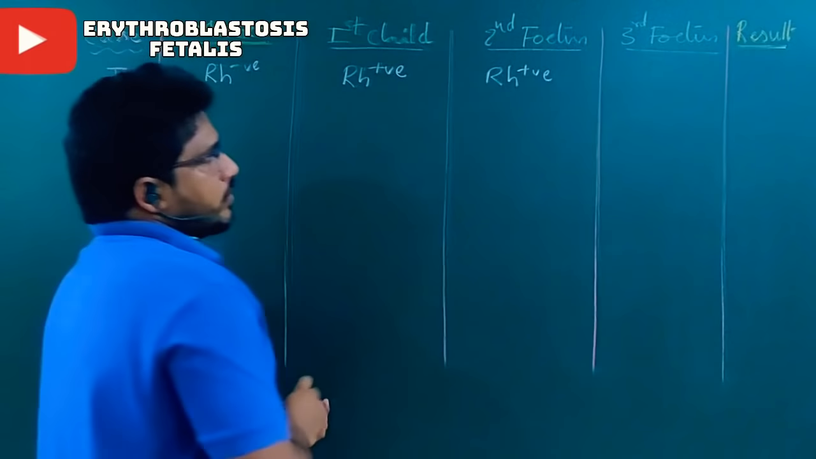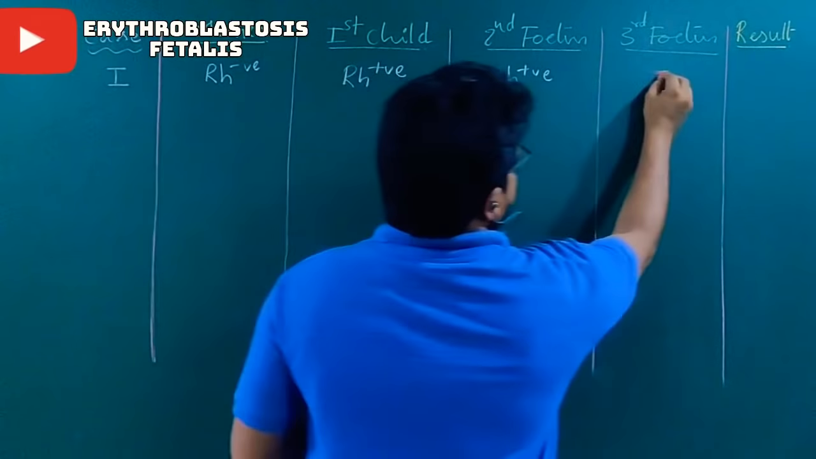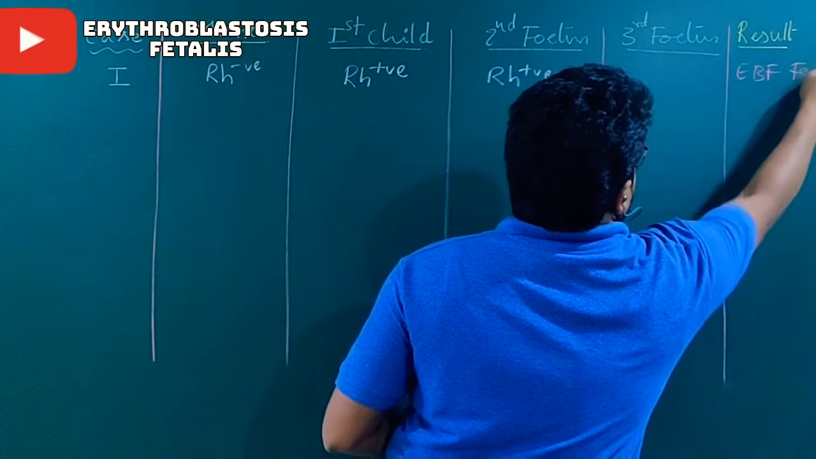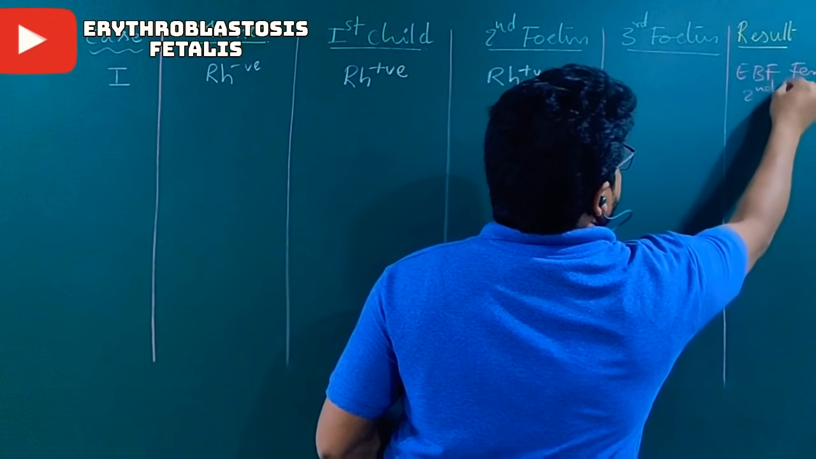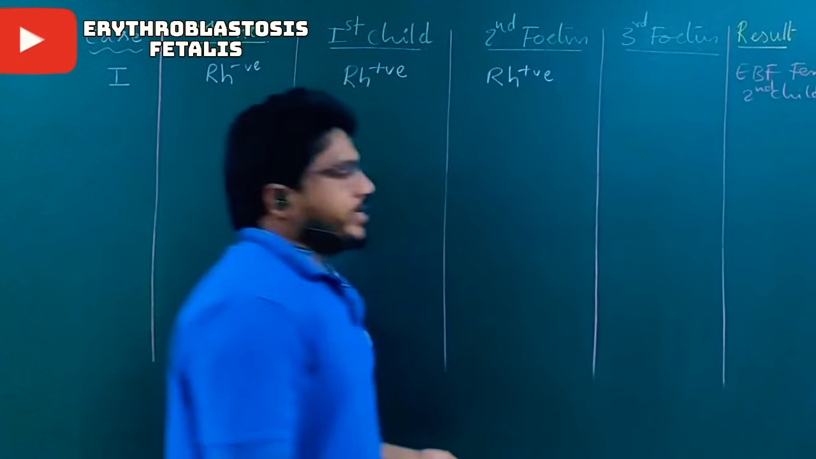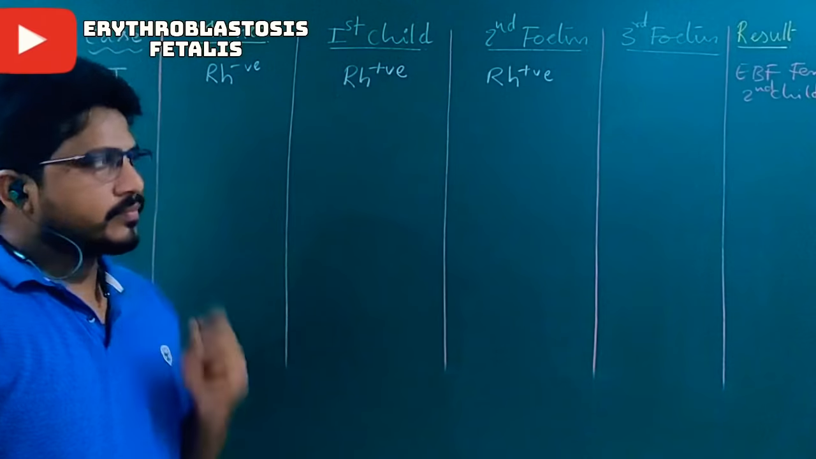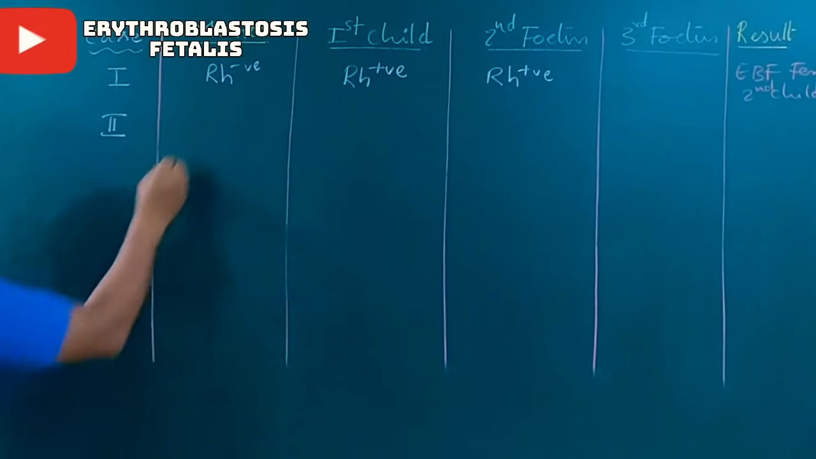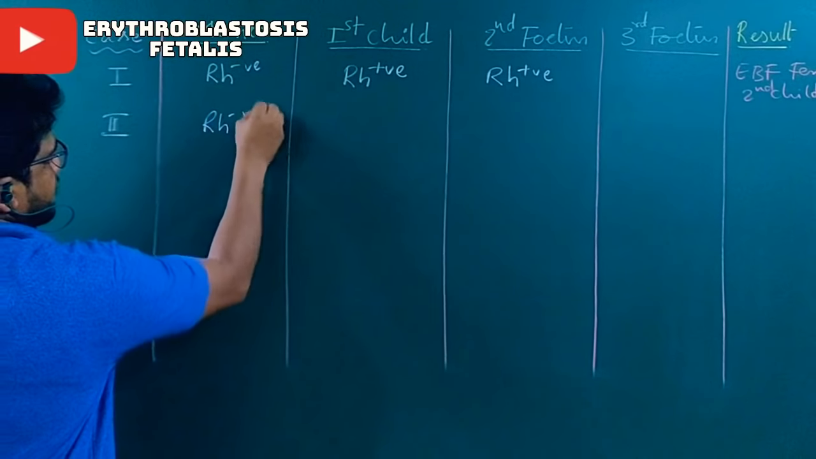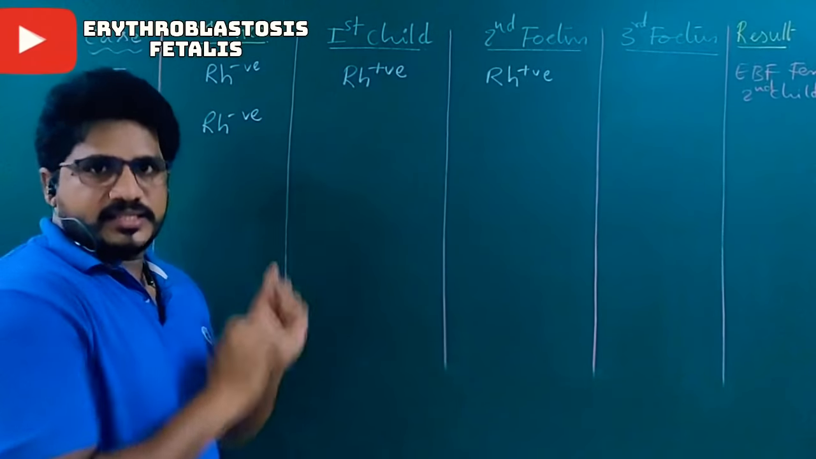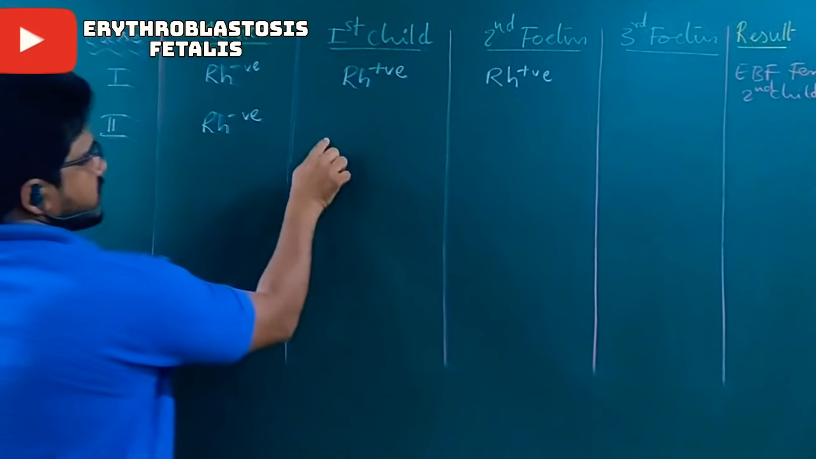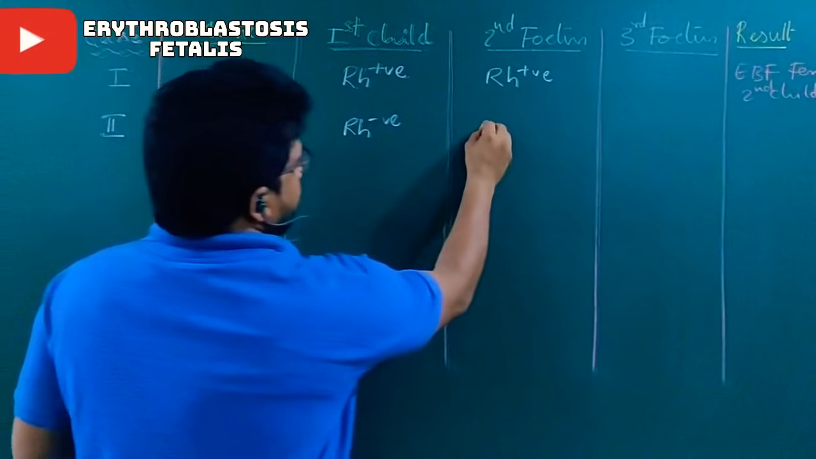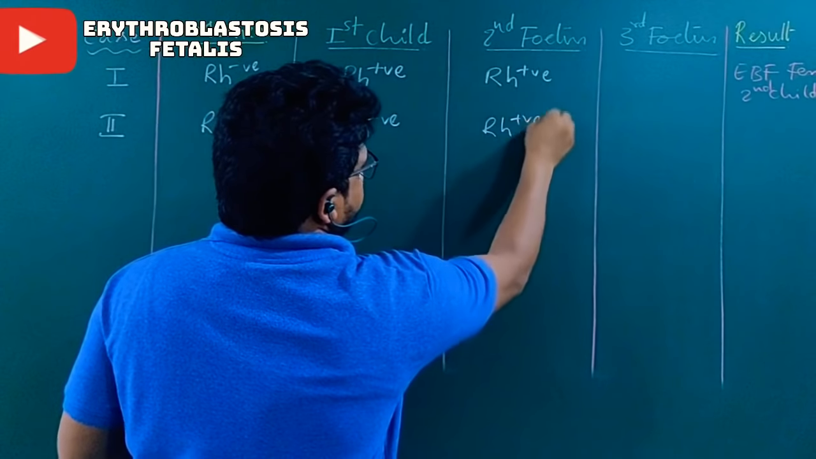Then as a result, what will happen? EBF, erythroblastosis fetalis, for the second child or fetus. You can consider both as here. In any case, the second thing, as I said, the mother should be Rh negative for this phenomenon. Then the first child is Rh negative. Then the second child is Rh positive.